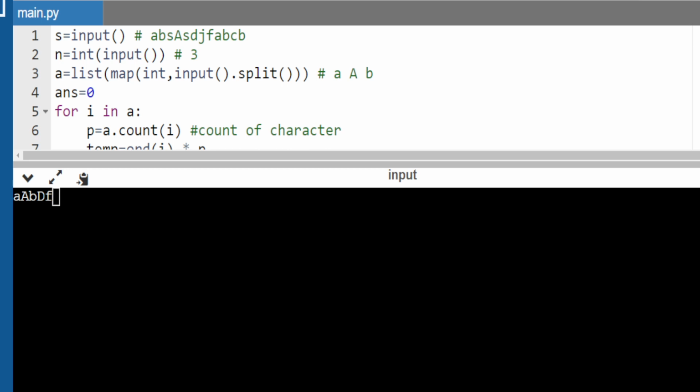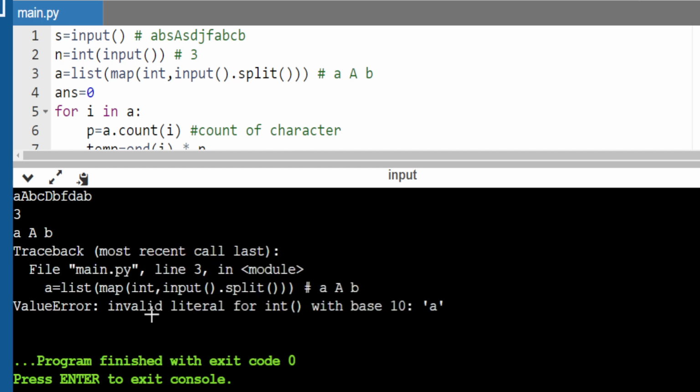So yeah guys, I have written that string in a copy, pen and paper. So let's see, the string is basically small a, capital A, B, C, capital D, B, F, D, A, B. And then we have 3 as an integer. After that, guys, we have small a, capital A, or small b. The answer is, we got some error.